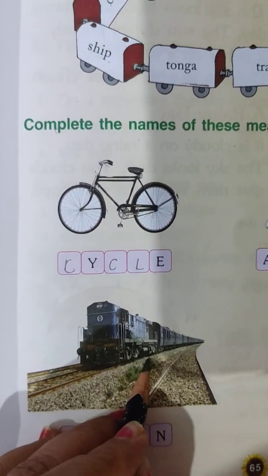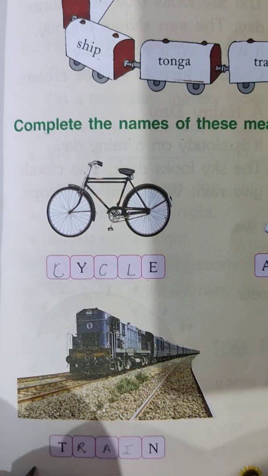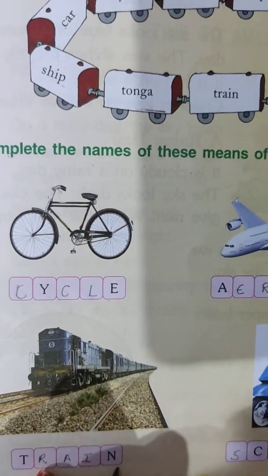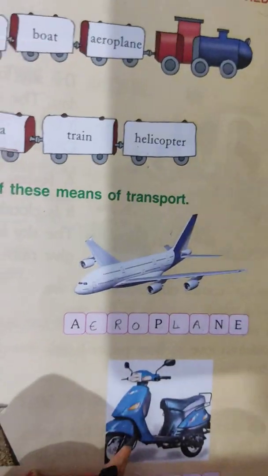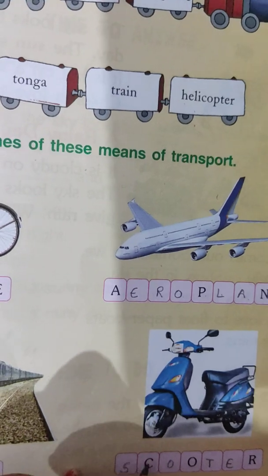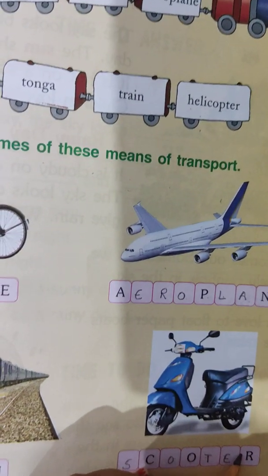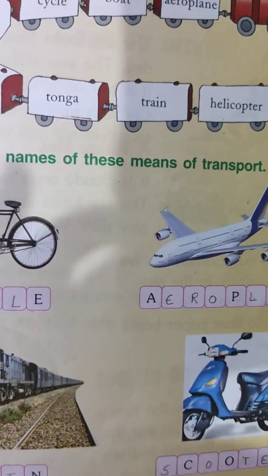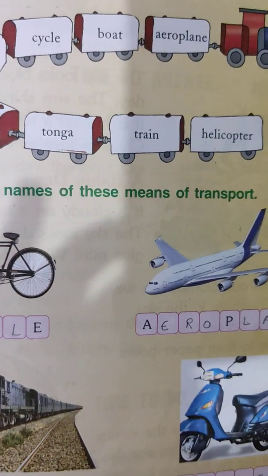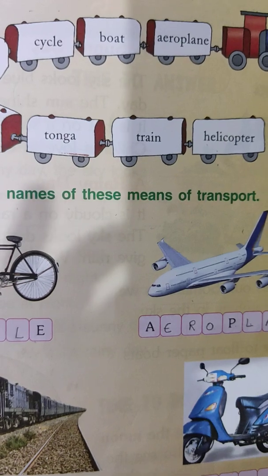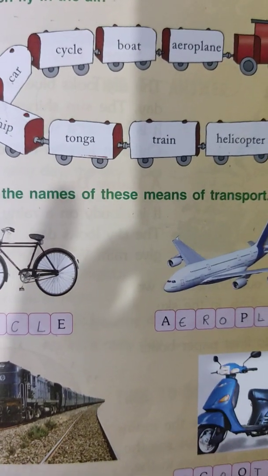This is a picture of a train. T-R-A-I-N, train. Then this is a picture of a scooter. S-C-O-O-T-E-R, scooter. Okay, my dear students, I hope you all have understood this lesson. Thank you, dear students.